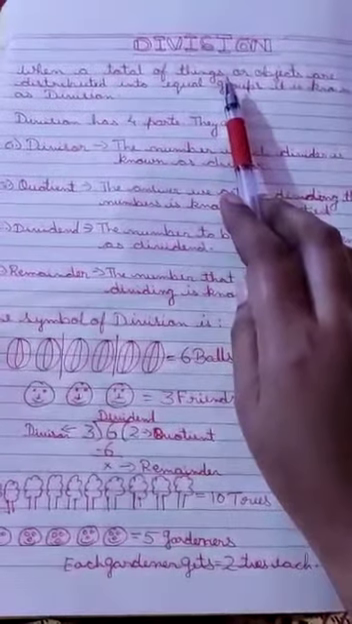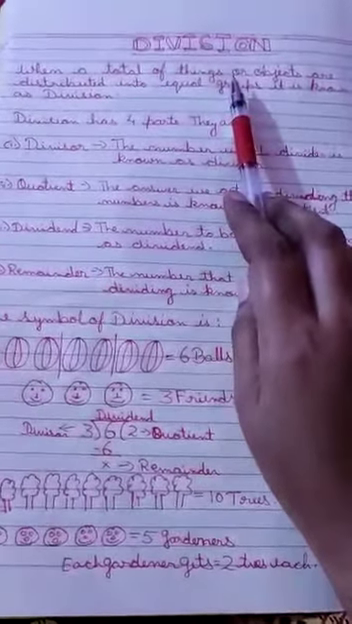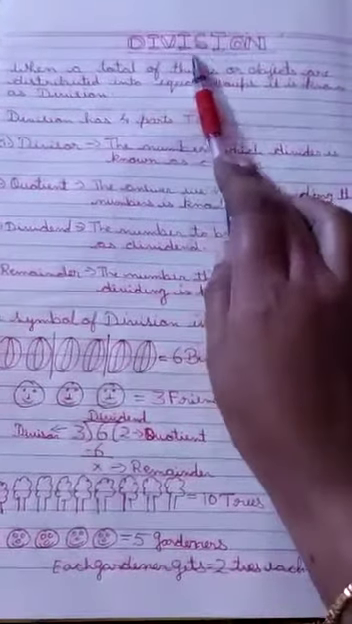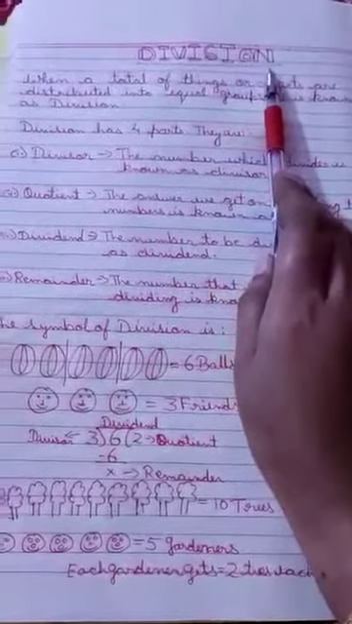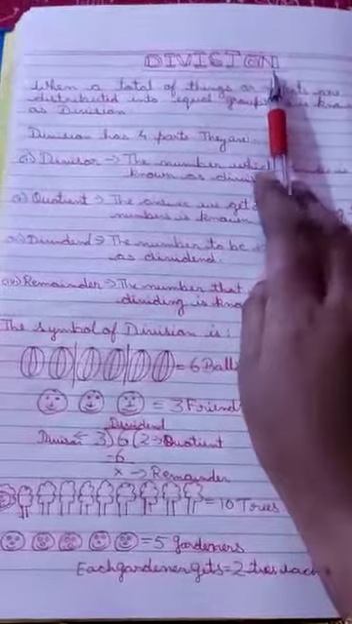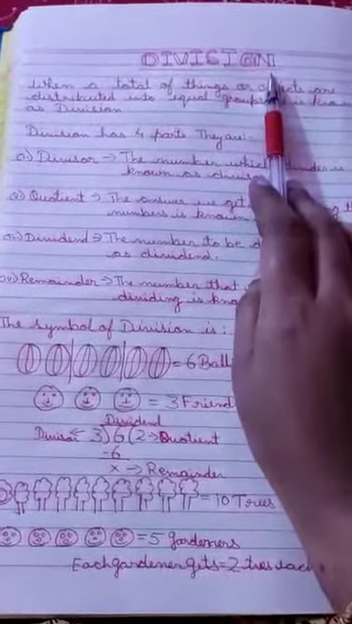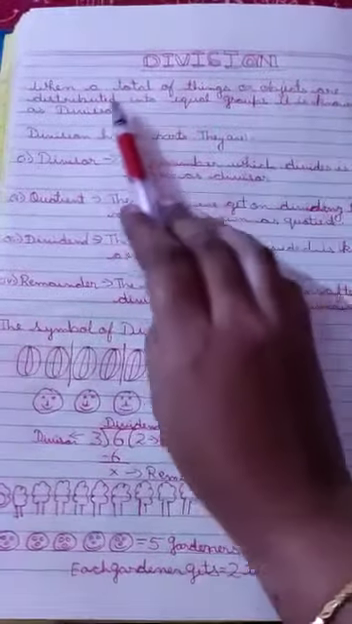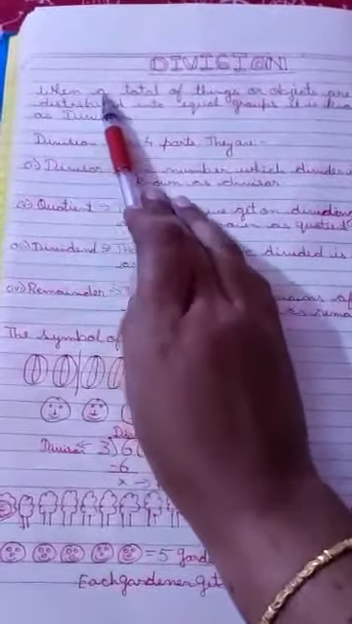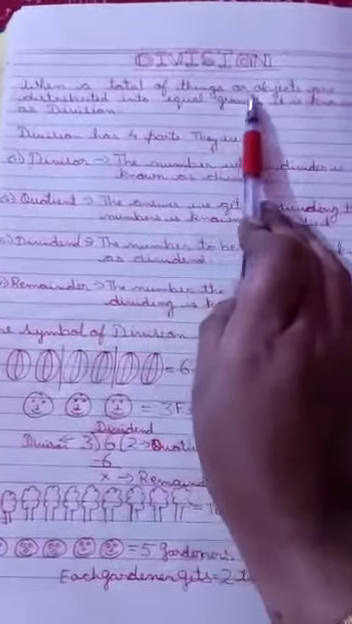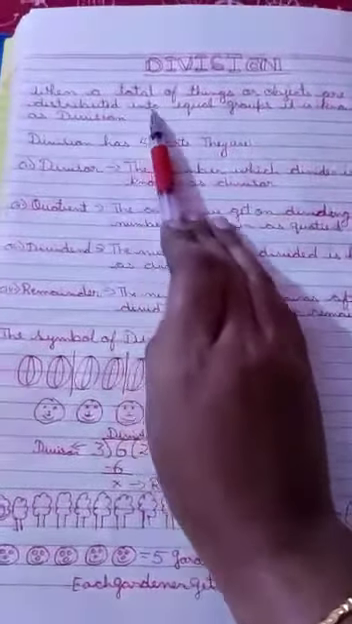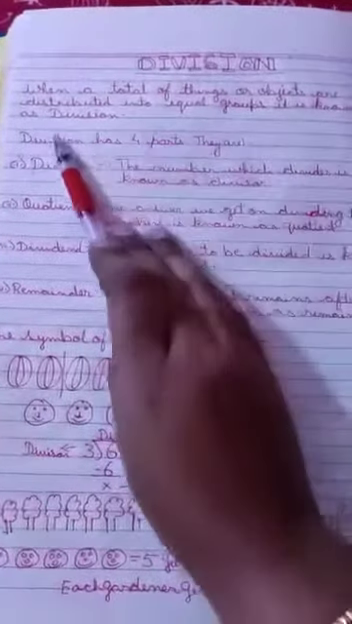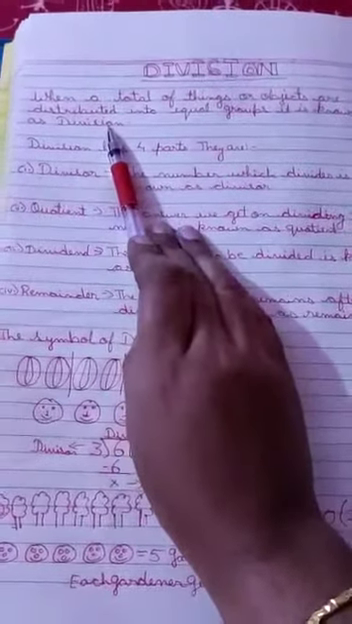Today we are going to learn a new chapter in maths, that is division. What is the name of the chapter? It is division. So if any question is asked with us that what is division, we will tell when a total of things or objects are distributed into equal groups, it is known as division.